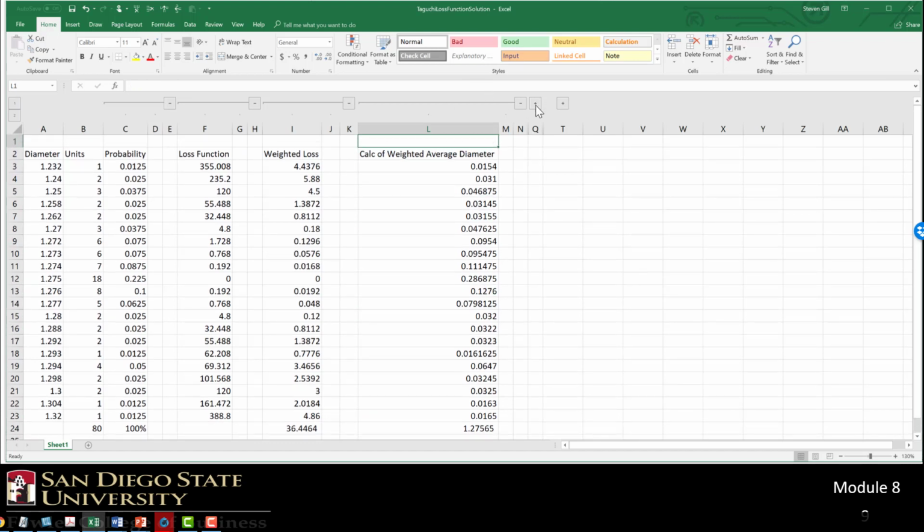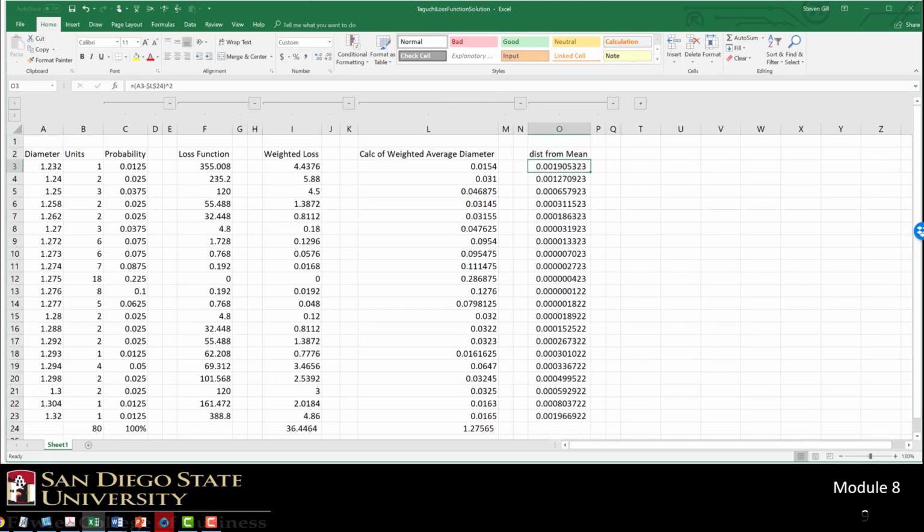And of course, we have some variance around that mean. So the next thing we do is calculate that variance around the mean. So that's simply the diameter minus the mean, and that difference is squared.